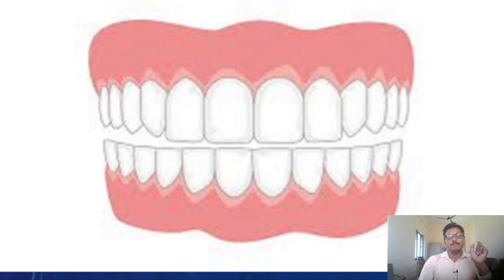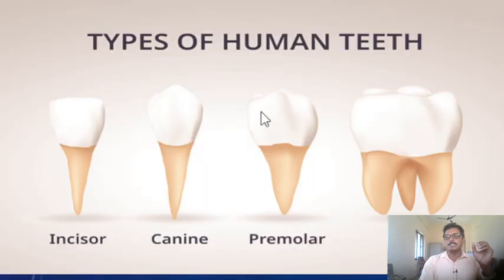They are normally flat and chisel-shaped teeth that meet in edge-to-edge biting. Their function is cutting, slicing, and gnawing the food into manageable pieces that fit into the mouth for further chewing. That is the main function of the incisors.